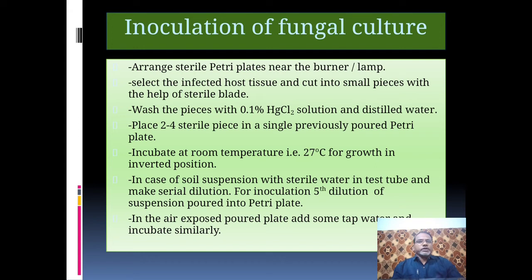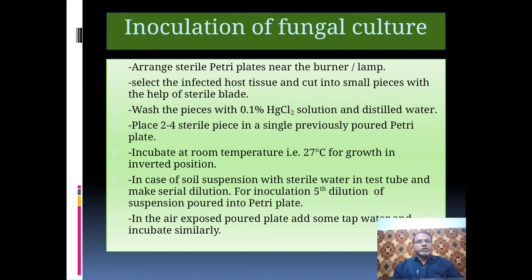Wash the pieces with 0.1% mercuric chloride solution and distilled water. Place 2 to 4 sterile pieces in a single previously poured petri plate. Incubate at room temperature, that is 27 degrees centigrade, in inverted position for growth.